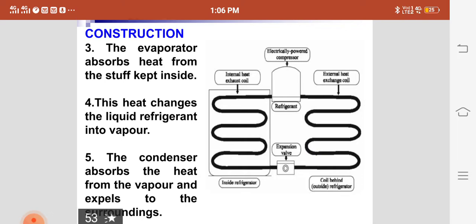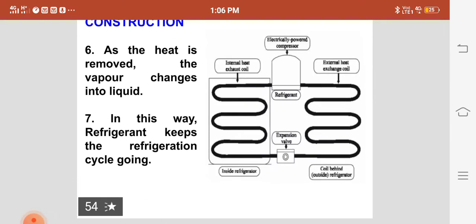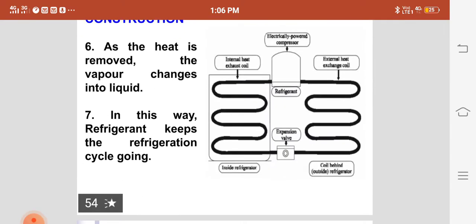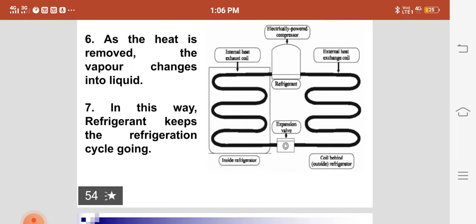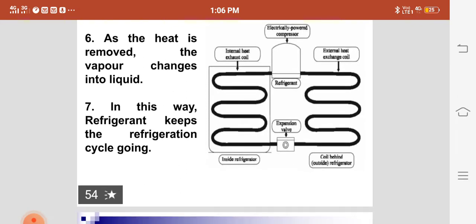The condenser absorbs the heat from the vapor and expels it to the surroundings. As the heat is removed, the vapor changes into liquid. In this way, the refrigerant keeps the refrigeration cycle going.